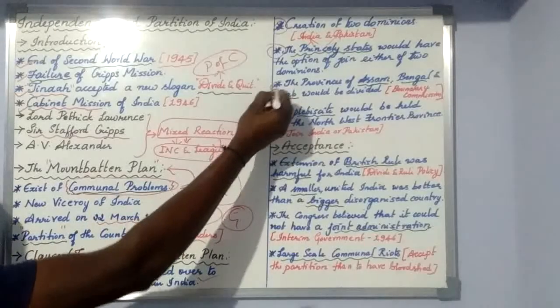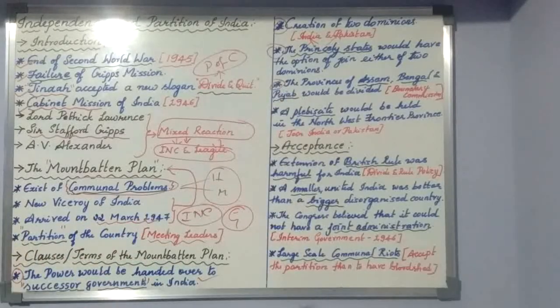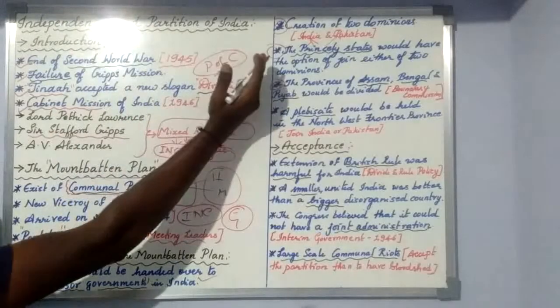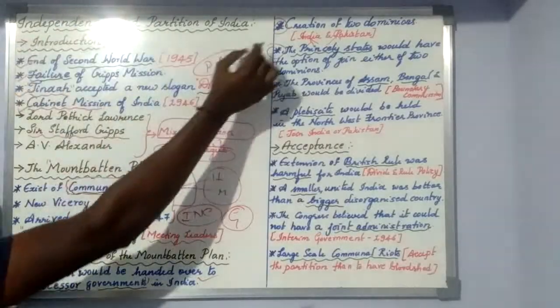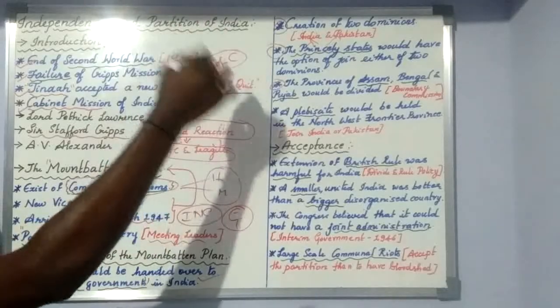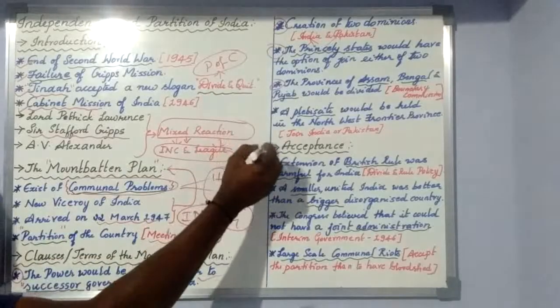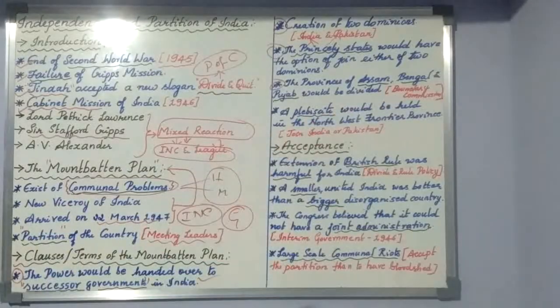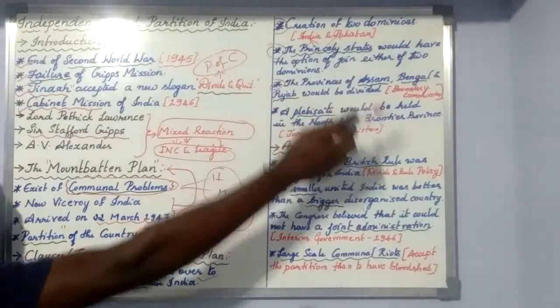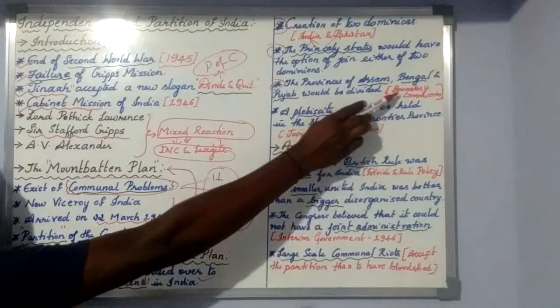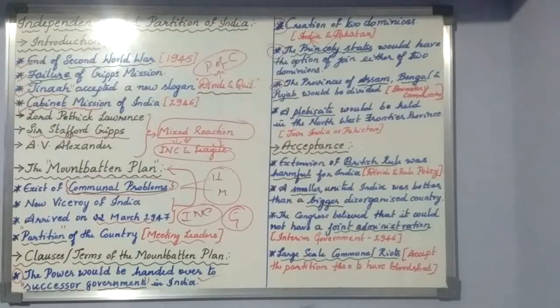The next one he gave was that the provinces of Assam, Bengal, and Punjab would be divided, because Pakistan will be created to the side of this, along the border frontier line. So Assam, Bengal, and Punjab would be divided, and there will be a border. The border between India and Pakistan for both the domains will be drawn by an appointed boundary commission.